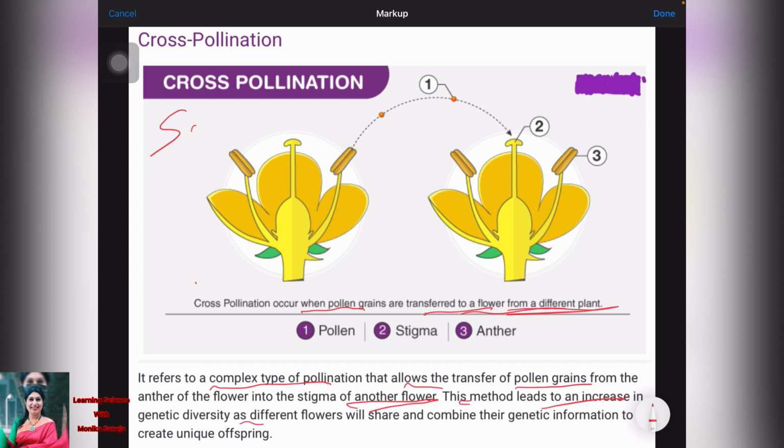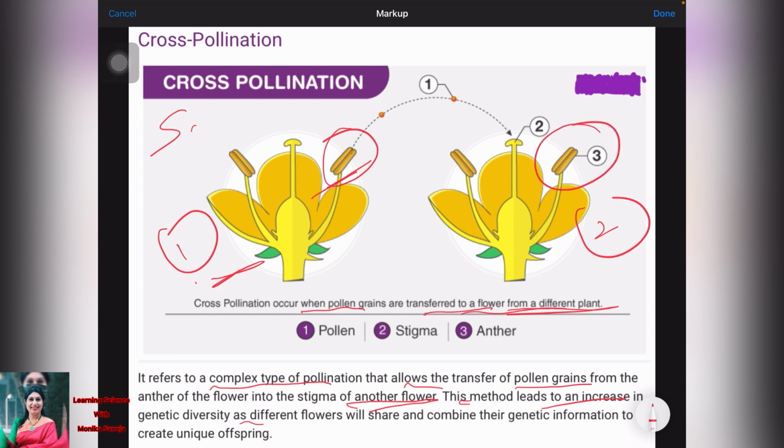You can see in the diagram, this is anther, and inside the anther the pollens are present. This is one flower and this is the second flower. Now you can see in the second flower the anthers are also present, but the pollen of the first flower is going to the stigma of the second flower.